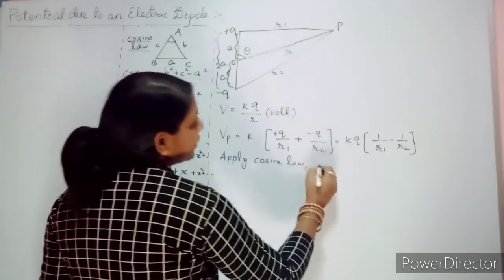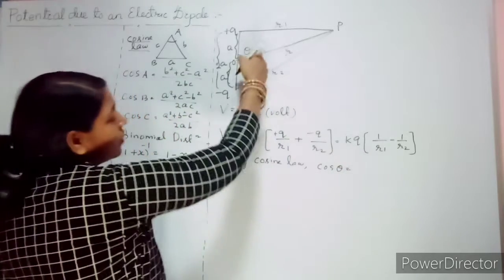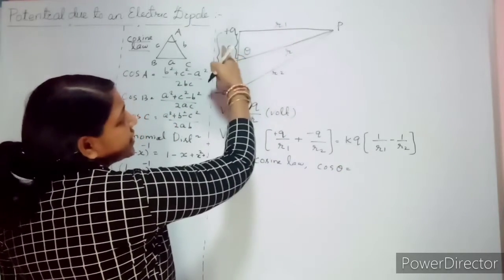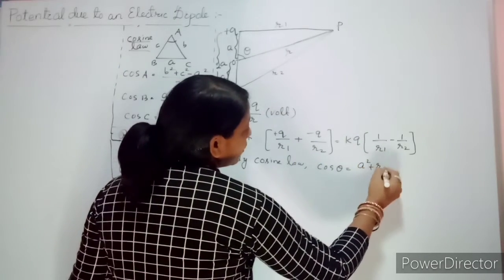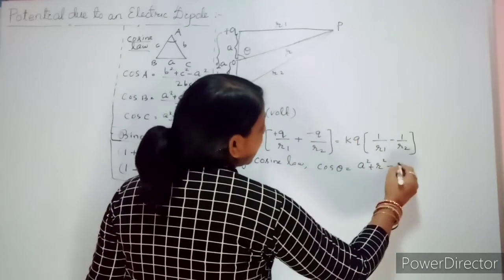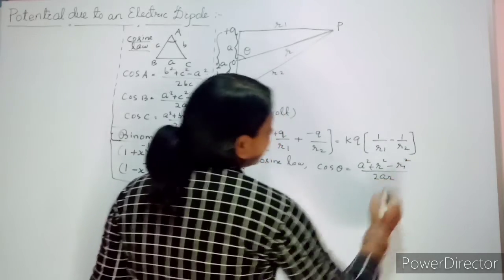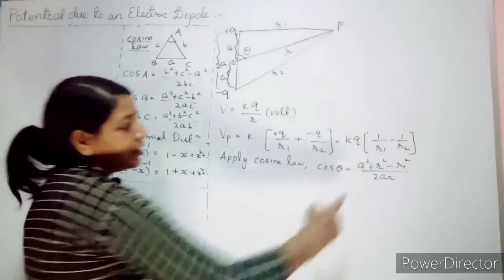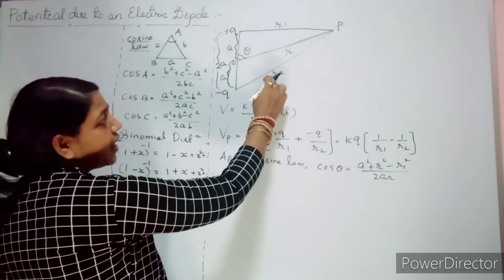This is your angle theta. So cos theta equal to, what is your opposite? This is r1, this is a, this is r. So I will write it as a square plus r square minus r1 square divided by 2ar. Clear? In order to get r1 from this expression. Similarly for r2.